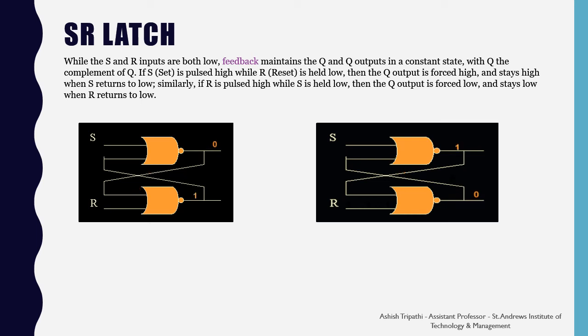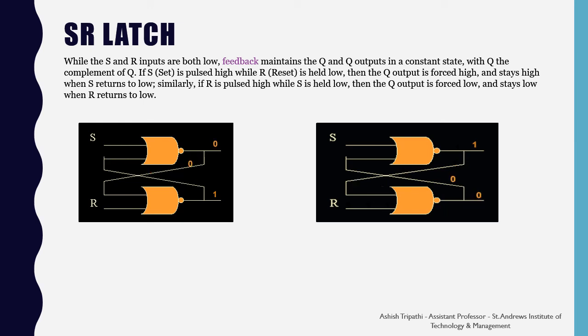So in the first diagram you are seeing that when S is 1, then you are getting Q as 0 and it remains 0 whenever there is a feedback from the output of R. So as long as S is 1 and R is 0, the Q output is 0. But in the diagram on the right hand side you are seeing that when R is 1 and S is 0, then you are getting the Q output as 1.